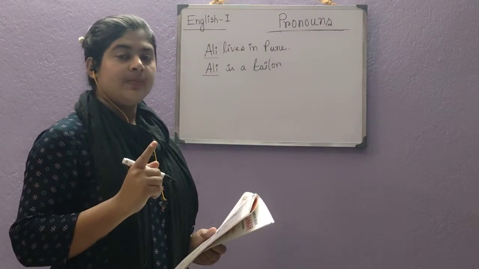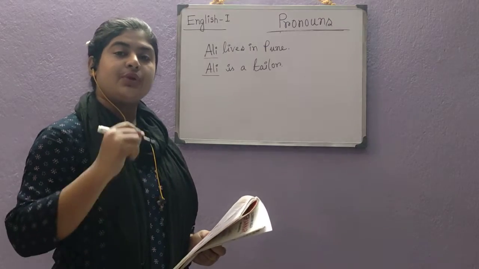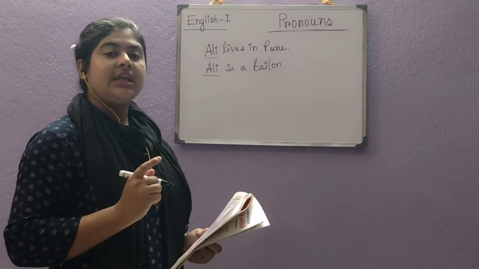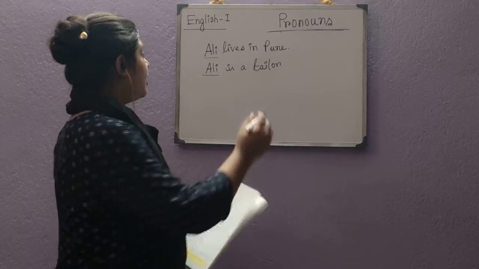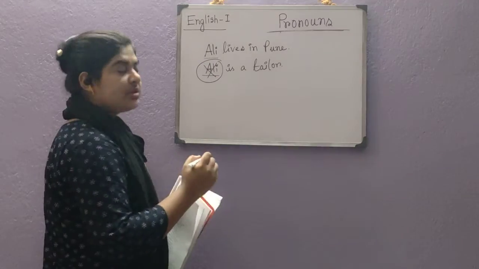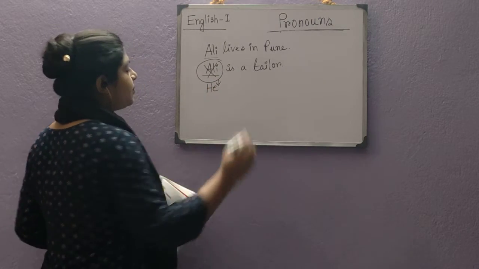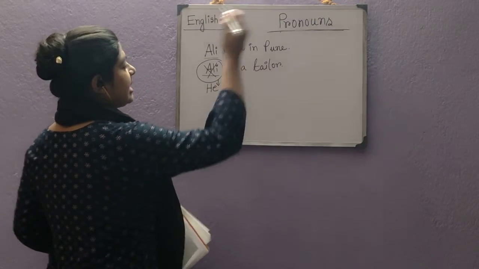What should we do for this? We have to use a pronoun instead of taking the naming word repeatedly. So instead of the naming word, we will use he. So he is a tailor.